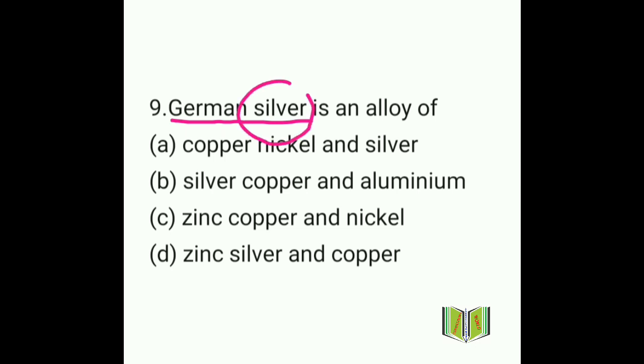This is absolutely wrong. Silver is not present in German silver, so it is made up of zinc, copper and nickel. Zinc, copper and nickel will be the right answer, and this question is often seen in exams. Move on to the next question.